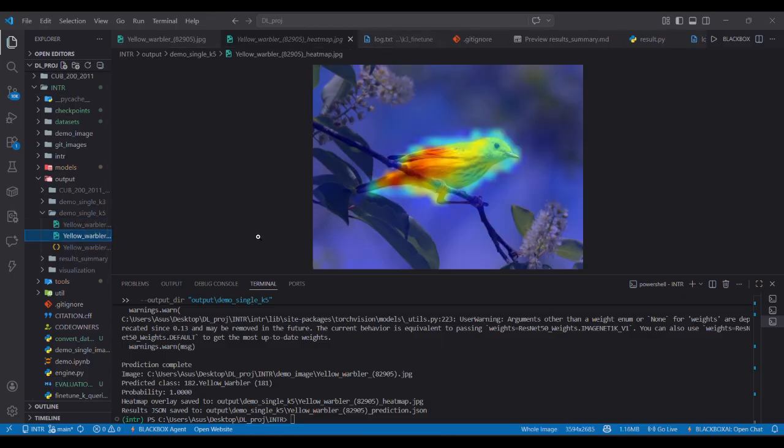Then let's move to these heat maps. JET color map. These show red and orange mean maximum attention. Blue means ignored. Look at the peak red-orange region. It sits exactly on the wing-body junction and mid back. The head and the beak light up in the yellow region. The background, sky, leaves, branches are completely blue. That is, they are ignored completely.